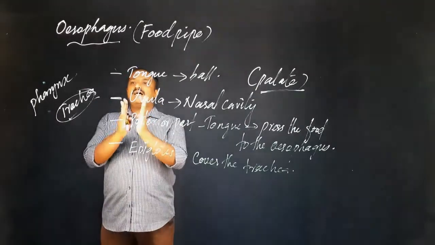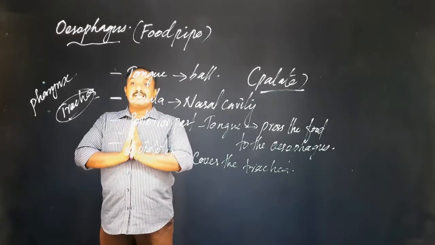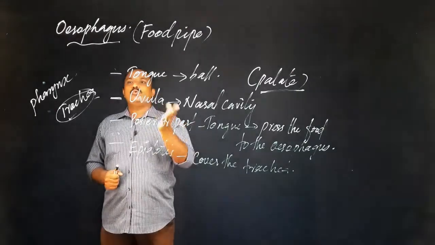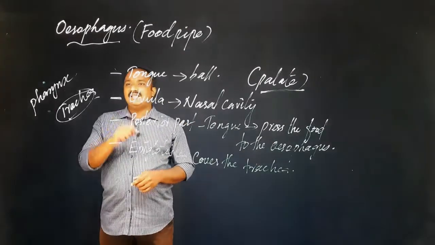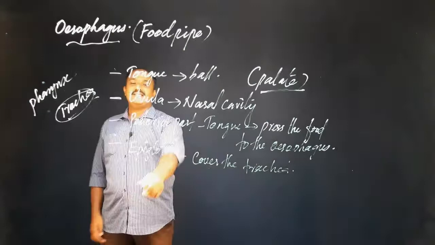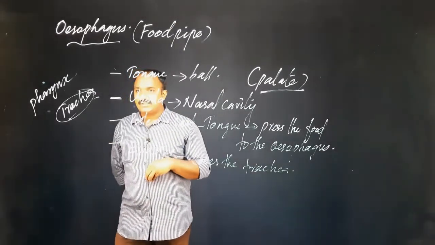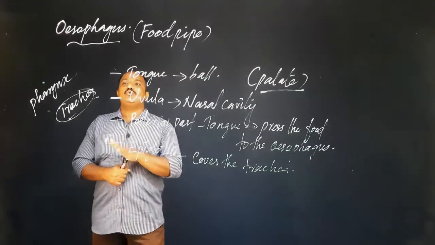These two start at the same point. For the two pipes there is only one lid. That lid is called the epiglottis. So when we eat food materials, the epiglottis covers whom?